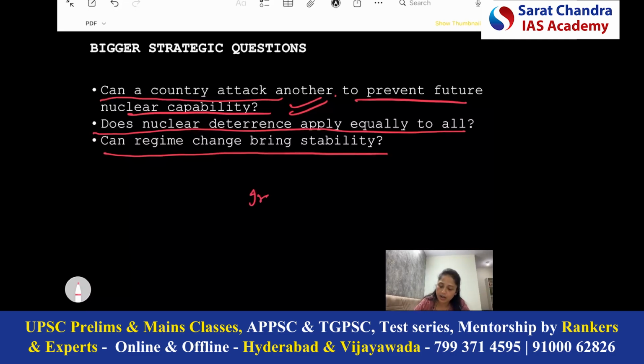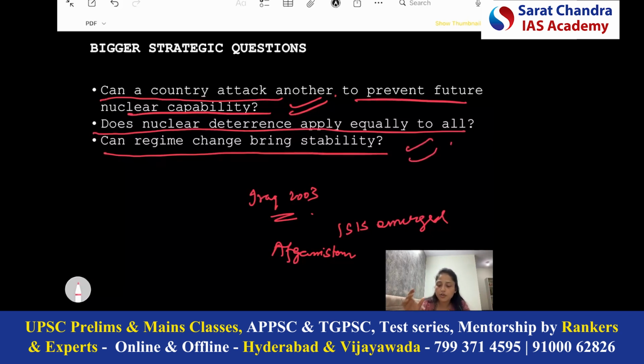If we talk about Iraq in 2003, what happened? Saddam Hussein was removed. But what was the result? The violence re-emerged, the violence increased and ISIS emerged. So did it bring stability? No. If we talk about Afghanistan, what happened? The US removed the Taliban. After 20 years, the Taliban returned. So no improvement. So you cannot say for sure that even if you try to change the regime, it will bring stability.